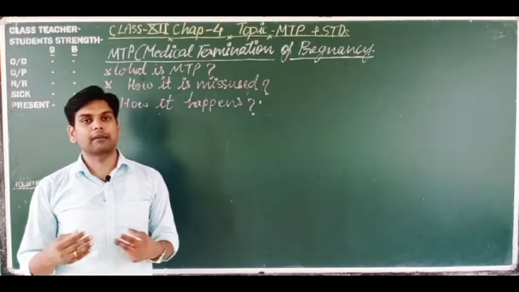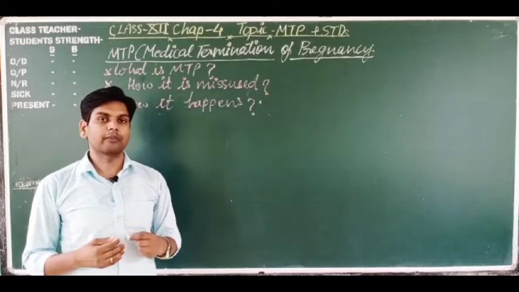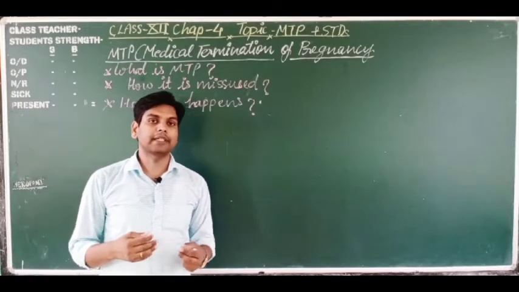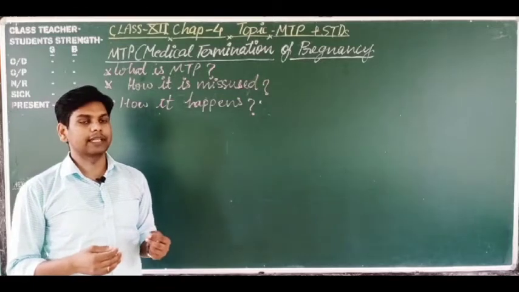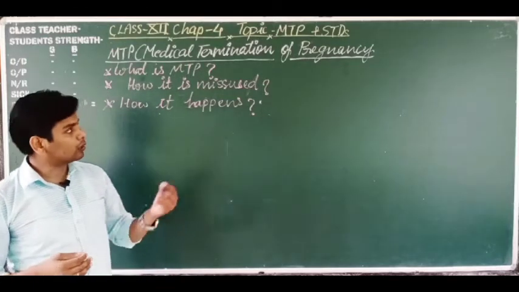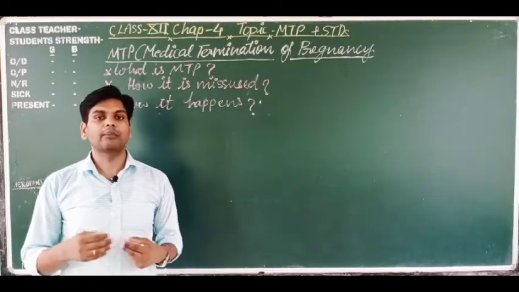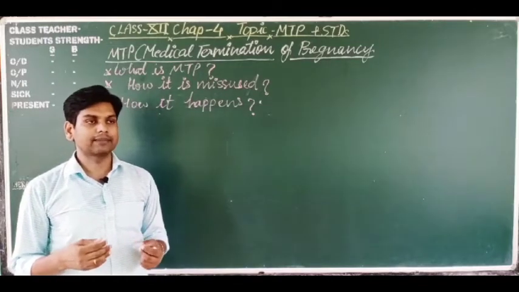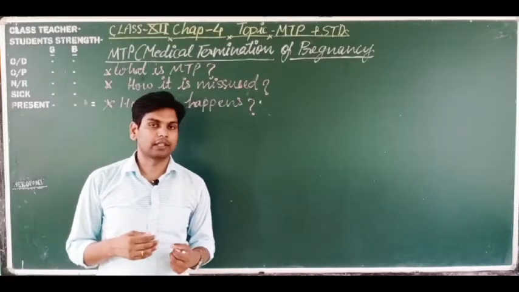Up to the first trimester it is safe and the embryo can be removed from the mother's womb, but after the first trimester, in the second trimester, it is very risky, and due to MTP and the lack of knowledge among the people, unnatural deaths of mothers are being caused.